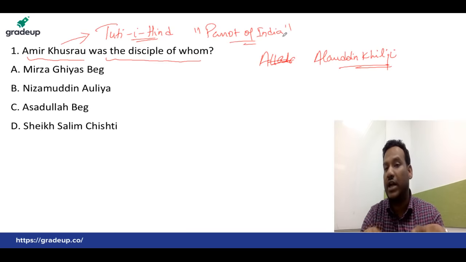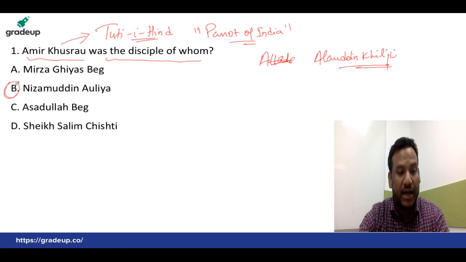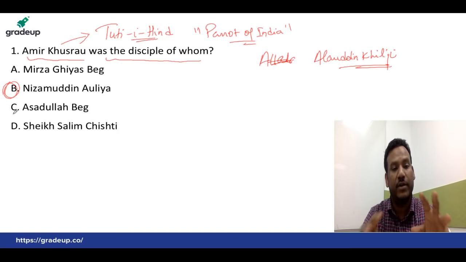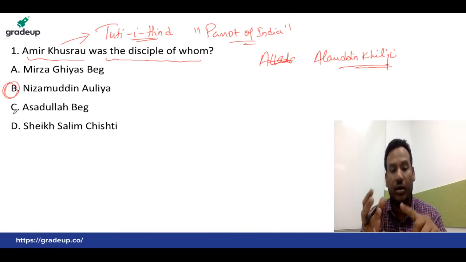Amir Khusro was the disciple of Nizamuddin Auliya. Hazrat Nizamuddin Auliya was a famous Sufi saint in Delhi. Apart from that, Amir Khusro was in the court of the Khilji dynasty ruler Alauddin Khilji.